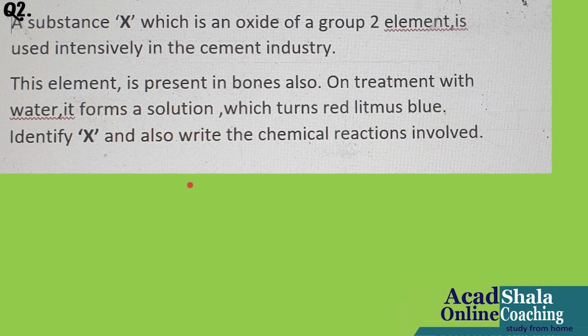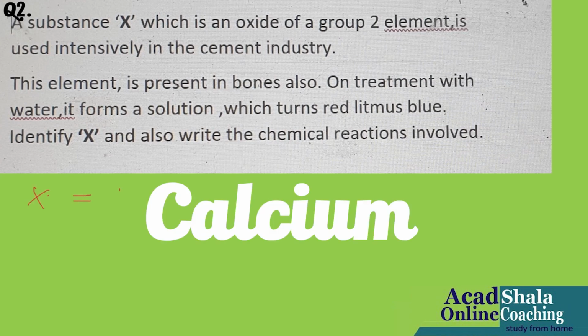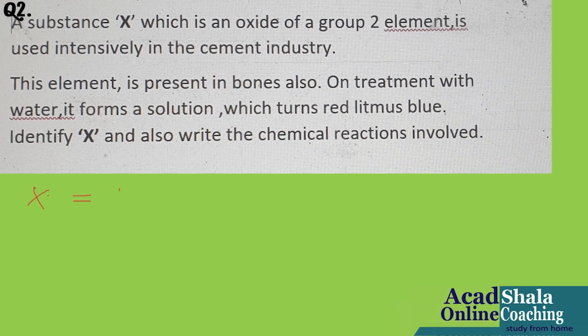So what are they actually telling? They are telling that the substance X is also present in bones. Of course, if you were not able to do it from the first hint, the second hint gives you a very big hint. So the X element is nothing but calcium. I have detected this in the question. Then they say on treatment with water, but not calcium alone, my dear.